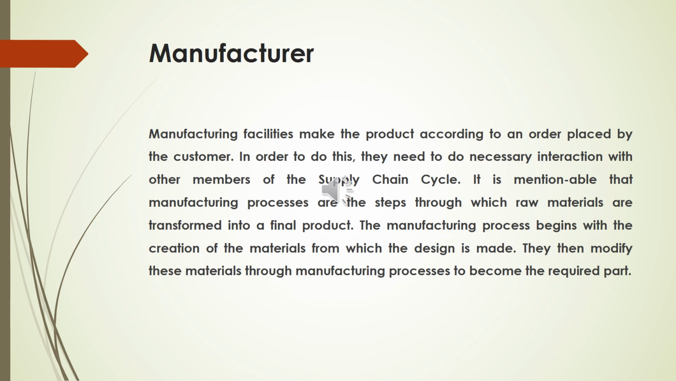Manufacturing facilities make the product according to an order placed by the customer. In order to do this, they need to do necessary interaction with other members of the supply chain cycle. It is mentionable that manufacturing processes are the steps through which raw materials are transformed into a final product. The manufacturing process begins with the creation of the materials from which the design is made. They then modify these materials through manufacturing processes to become the required part.